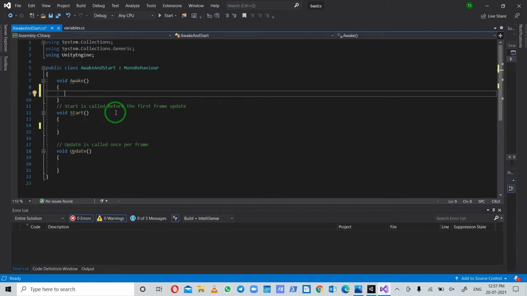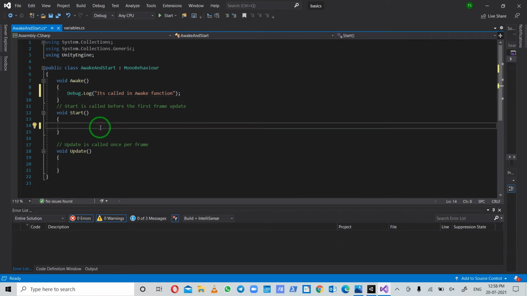What I mean by awake is called first and start is called later: I will write Debug.Log, and then I will write "it's called in awake function", and then here I will write Debug.Log "it's called in start function".